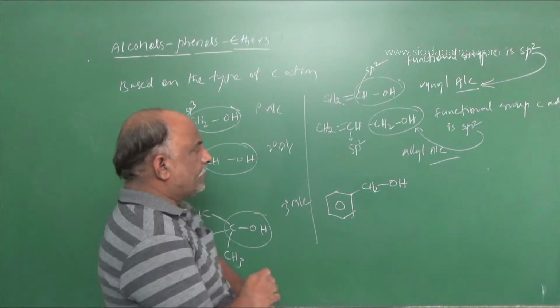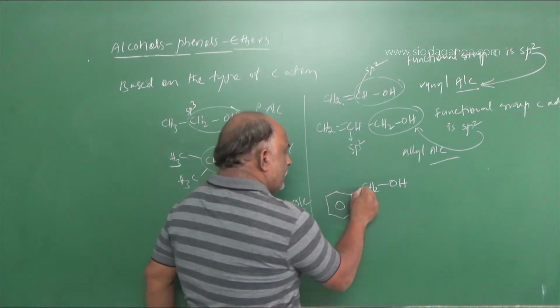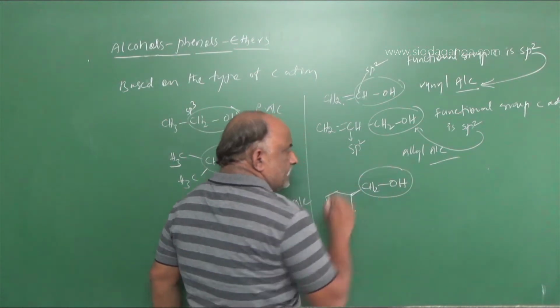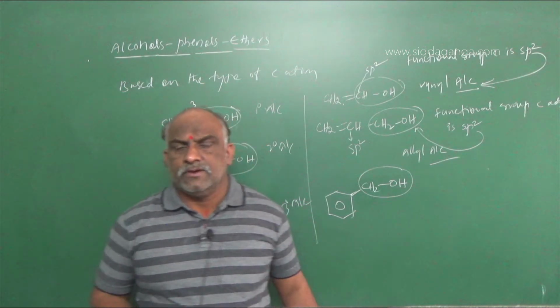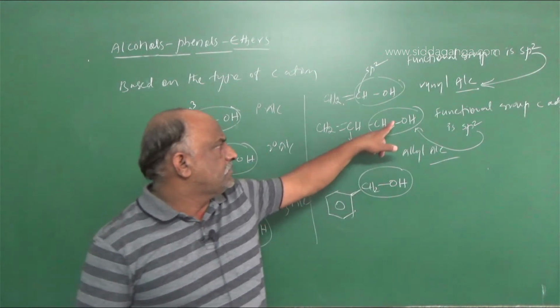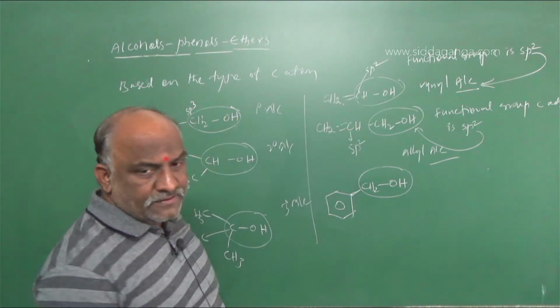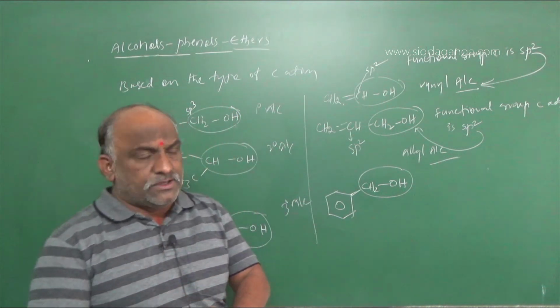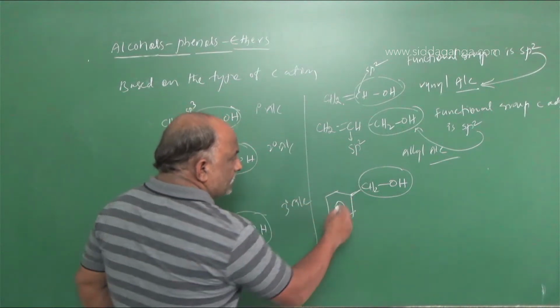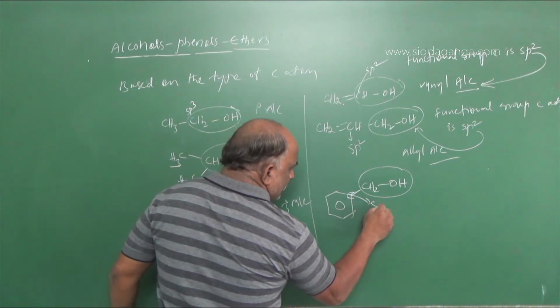See this. Here, this is a functional group carbon. Here also CH2OH functional group carbon, CHOH functional group carbon. We are highlighting these, all are said to be the functional group carbons. So the carbon adjacent to the functional group carbon is called sp2 carbon.